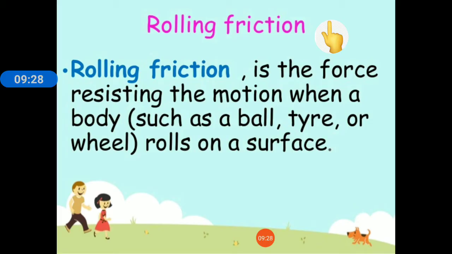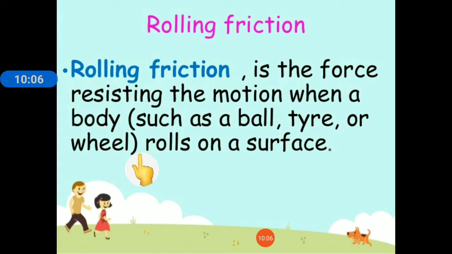The third type of friction is rolling friction. As the name suggests, rolling friction is the force resisting the motion when a body such as a ball, tire or a wheel rolls on a surface. So rolling friction is created when a body rolls on another surface. For example, a ball rolling on the ground, a wheel rolling over the road. Okay, rolling friction will always be lesser than sliding friction.